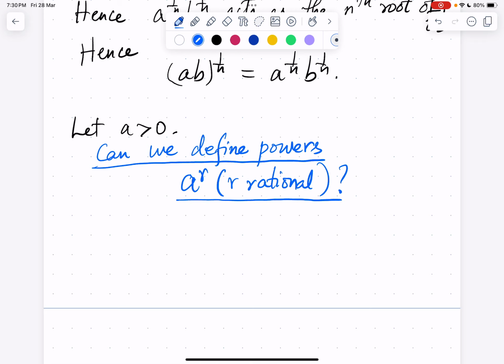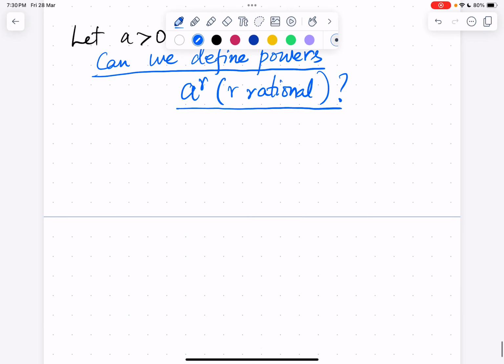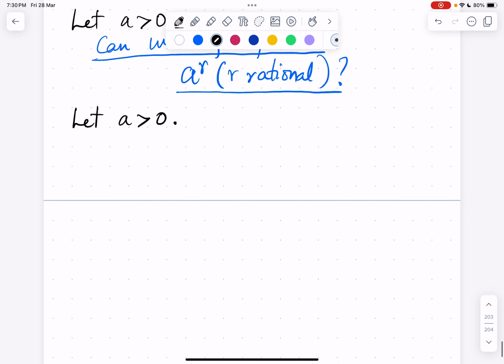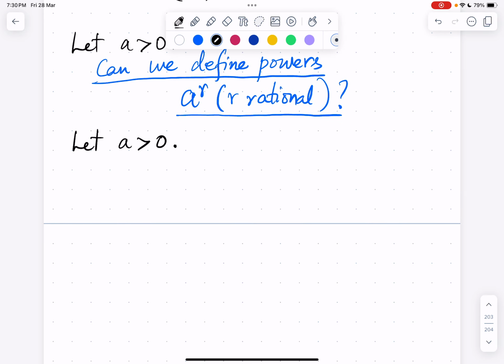So let's consider this question. Let's fix a representation of r here, and then we'll later show that it's independent of representations and all those things. So let a be greater than 0, let m and n be integers, and let's say the denominator n is greater than 0.